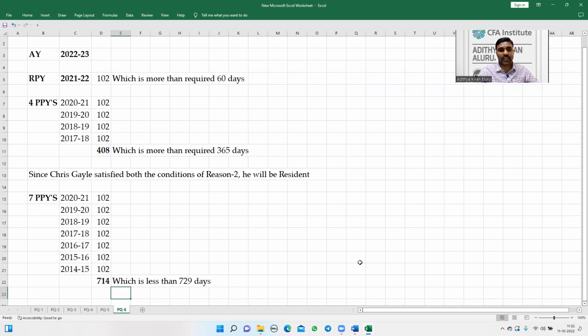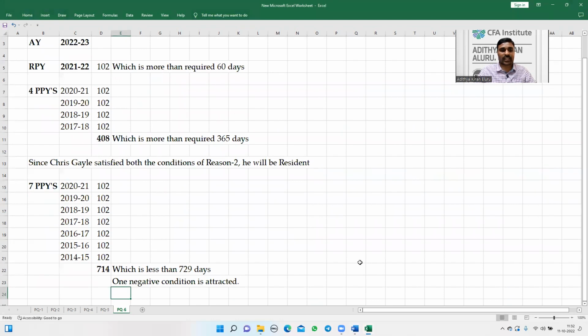One negative condition is attracted. One out of the two negative conditions is attracted.